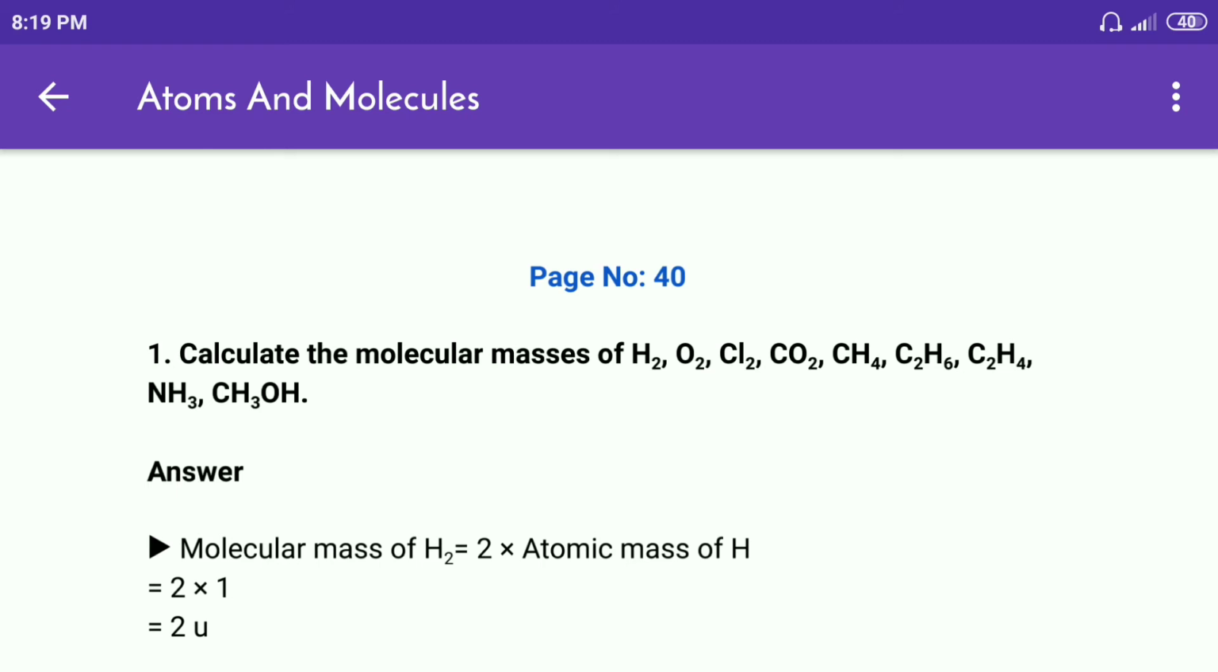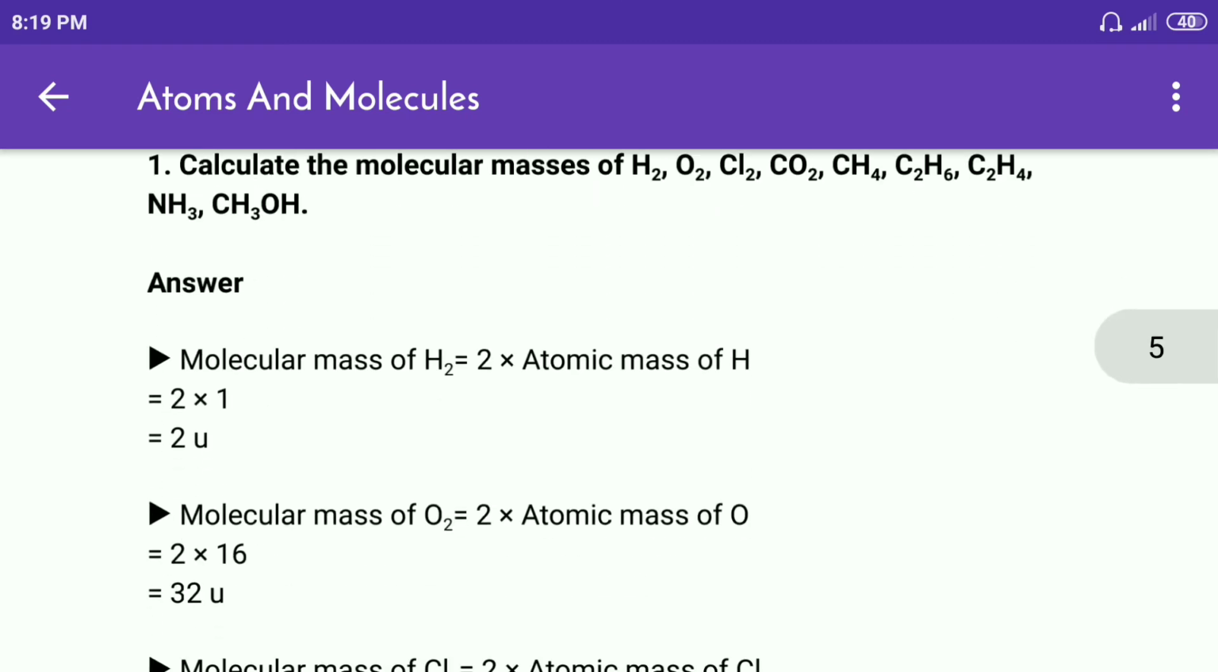2 multiplied by 1 is equal to 2 u. And molecular mass of O2 is equal to 2 multiplied by atomic mass of O, which is equal to 2 multiplied by 16, which is equal to 32 u.